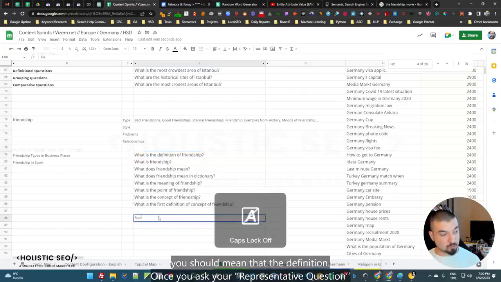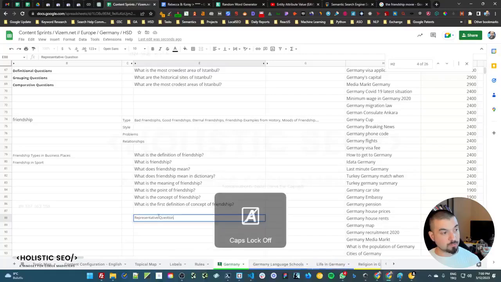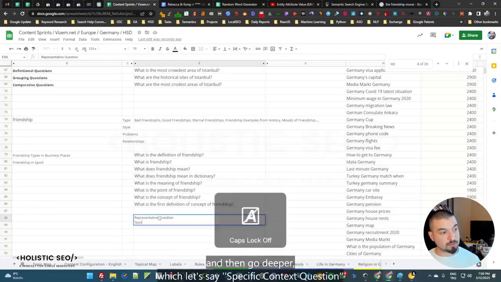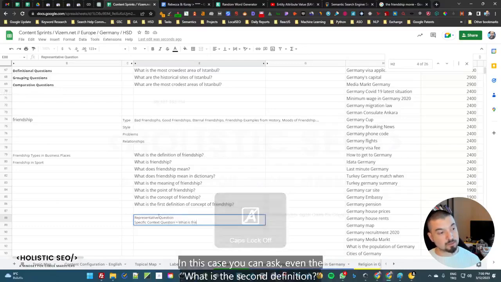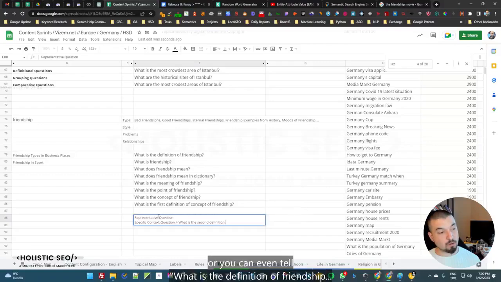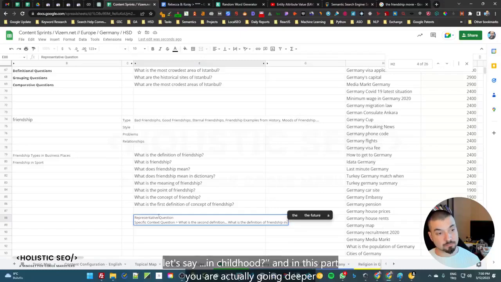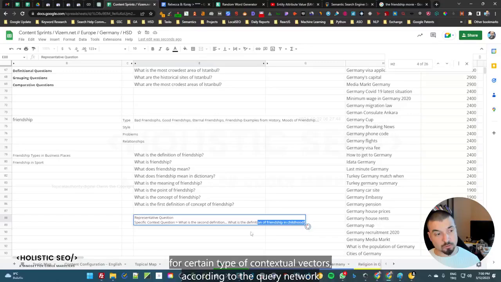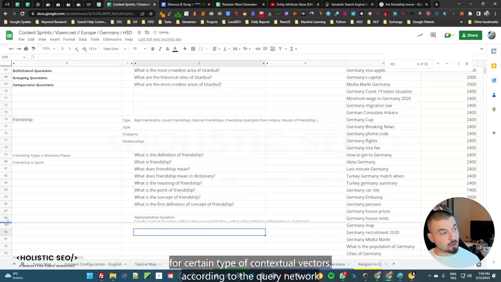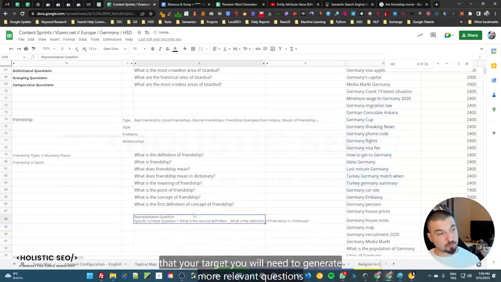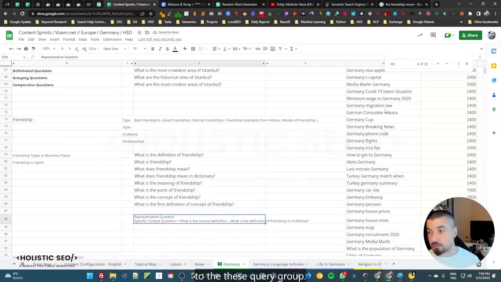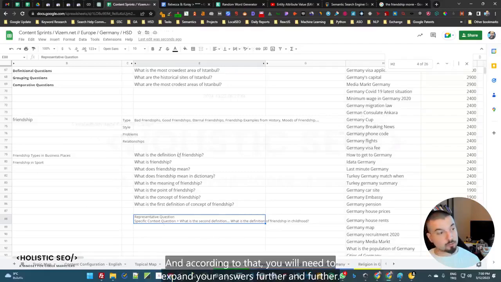Once you ask your representative question, then go deeper with, let's say, a specific context question. In this case, you can even ask what is the second definition, or you can ask what is the definition of friendship in childhood. In this part, you are going deeper for certain types of contextual vectors. According to the query network that you target, you will need to generate more relevant questions through this query group, and according to that, you will need to expand your answers further and further.